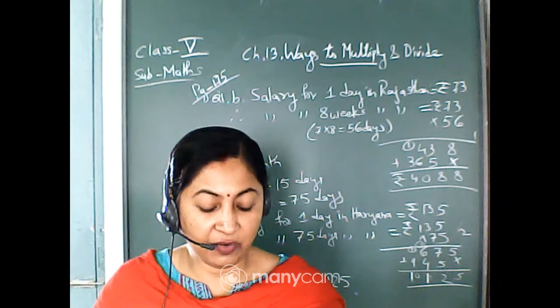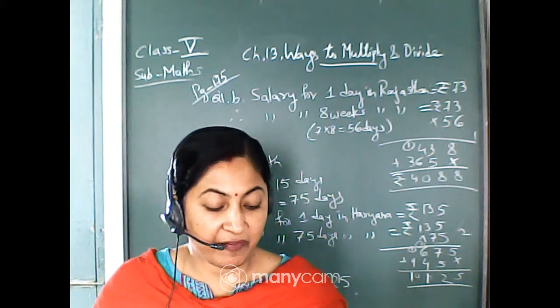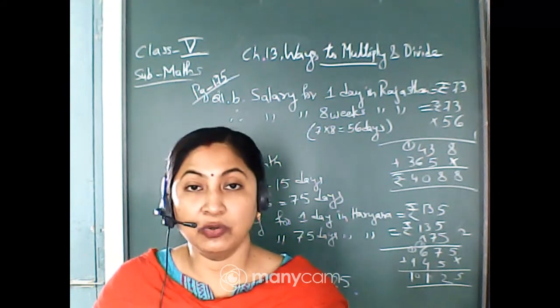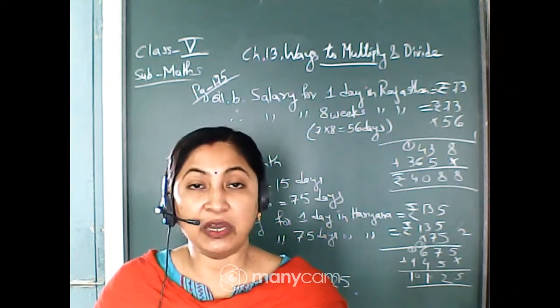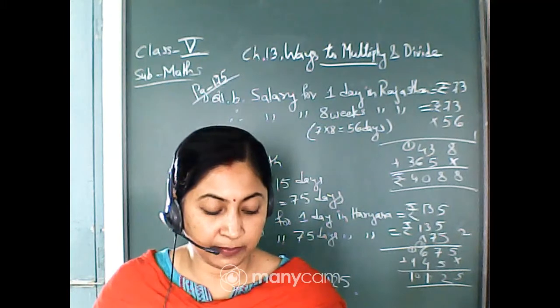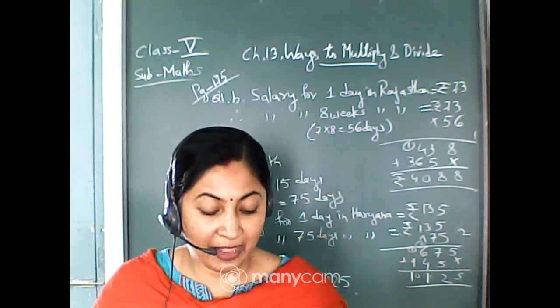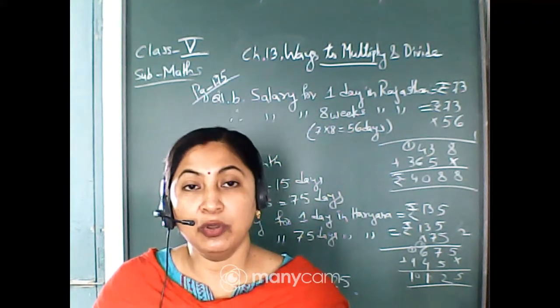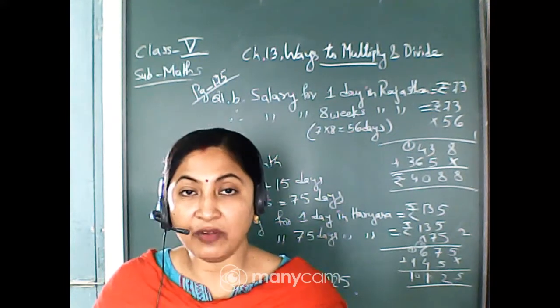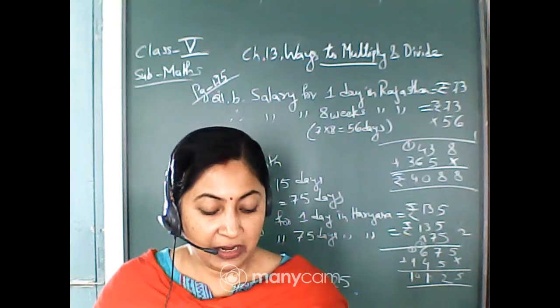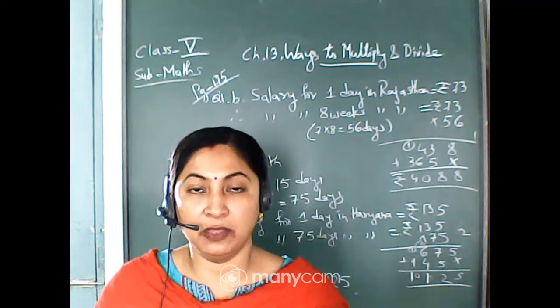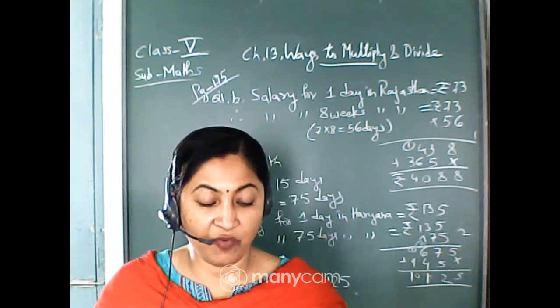Now Satish started working. He looked after 17 goats of the village. So Satish, by seeing this, started working, and his work was to look after 17 goats. He earns rupees 1 every day for one goat. So the earning for Satish is rupees 1 for one goat, and this is for every day. How much will he earn in 1 month? Now you have to find out how much he will earn for 1 month.